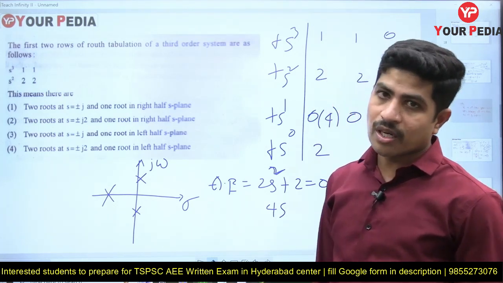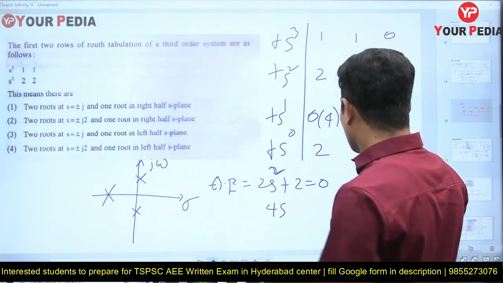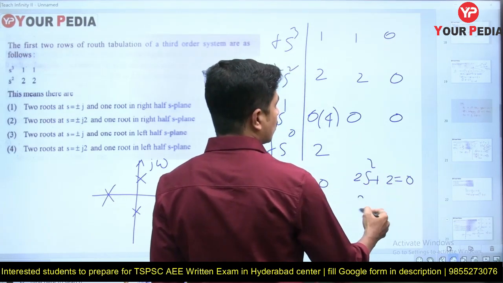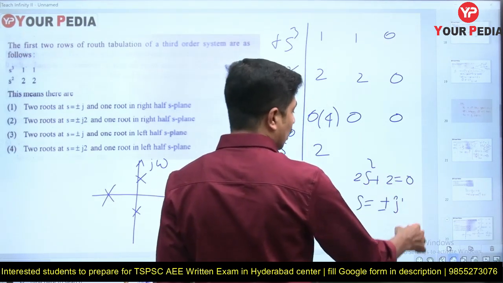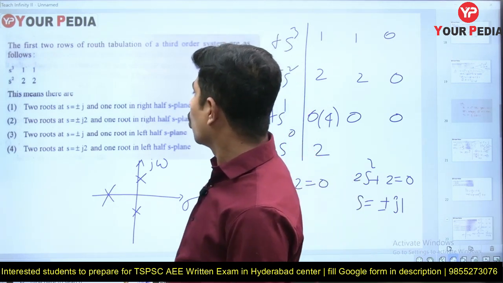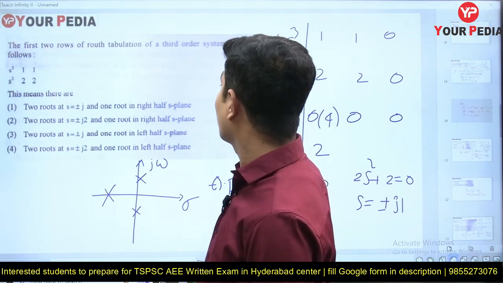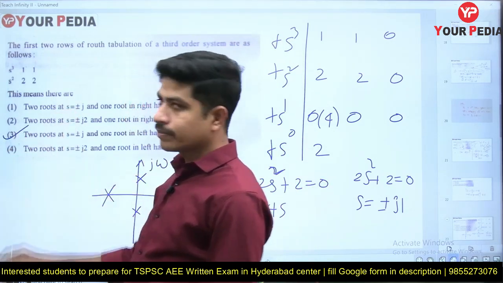How to find the location of auxiliary roots? Solve the auxiliary equation. What is the auxiliary equation? 2s square plus 2 equal to 0. From this you are going to get s is equal to plus or minus j1. Now observe, 2 roots at s is equal to plus or minus j, and 1 root in the left half of s-plane. Option 3.